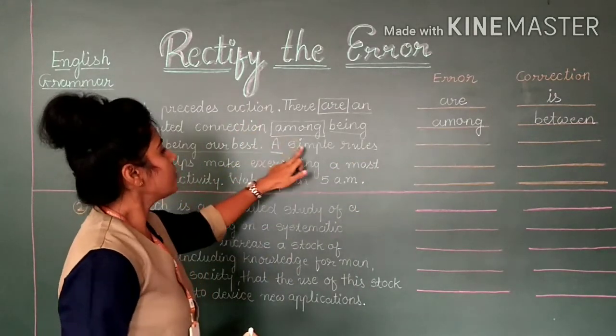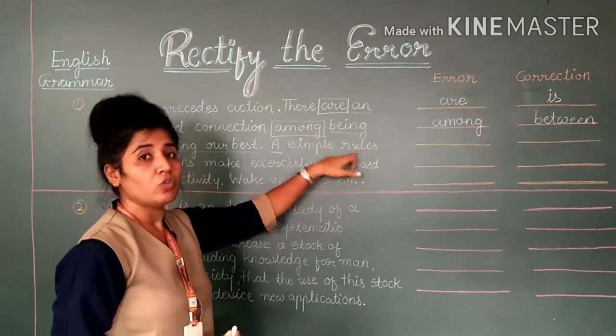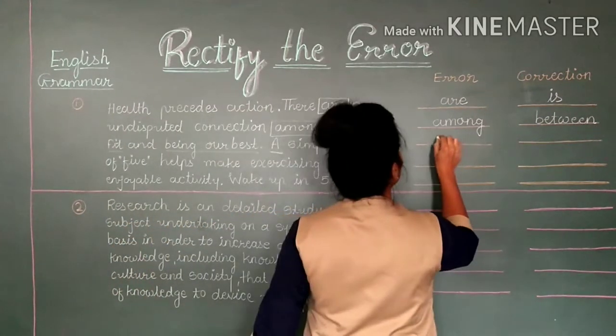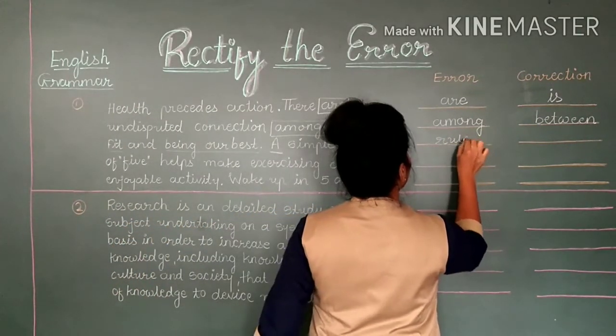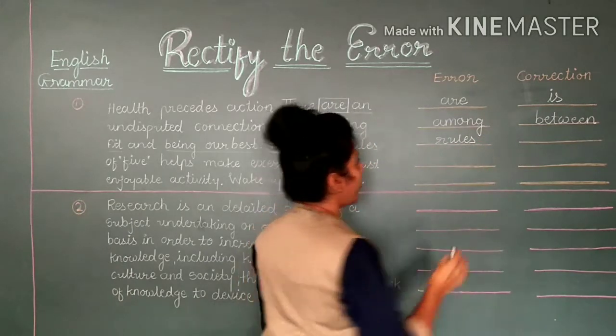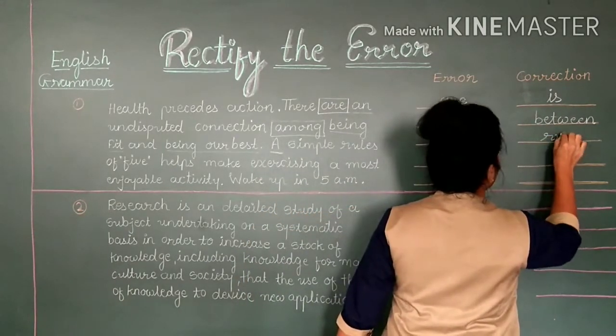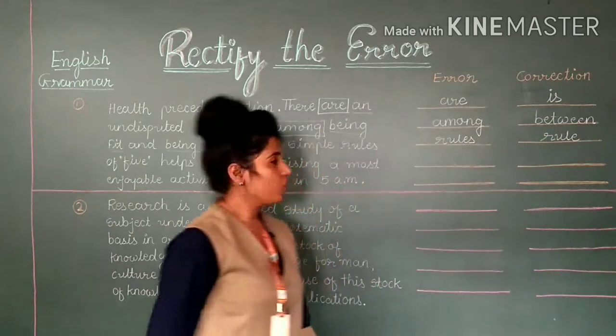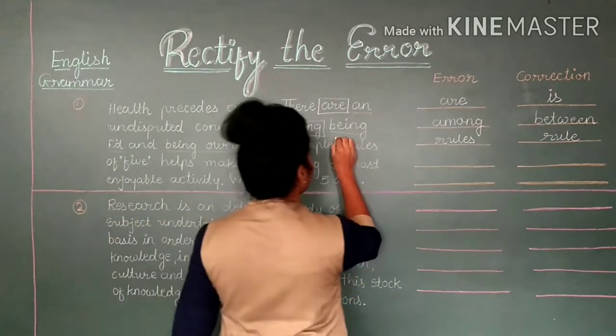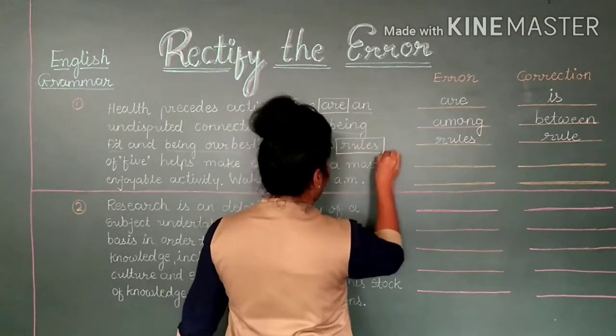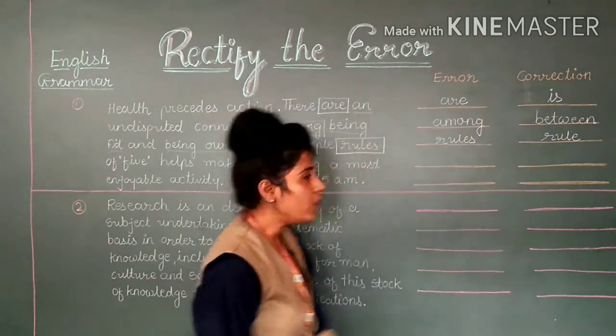So a simple rule. So the error is rules. Instead of rules you will have to write rule. Clear? So this is our error and our correction is rule.